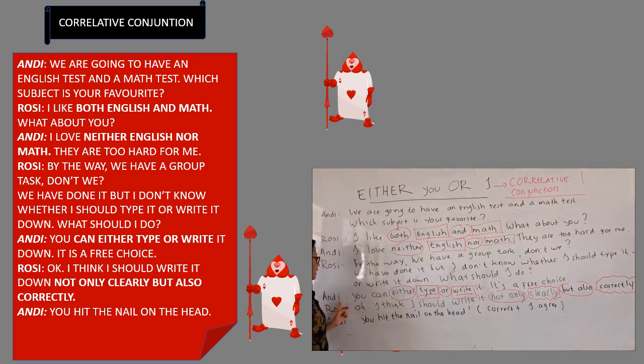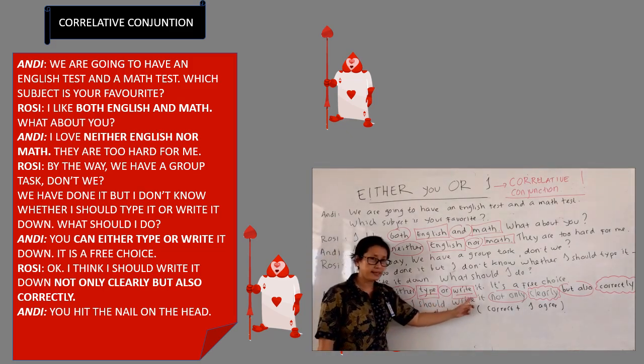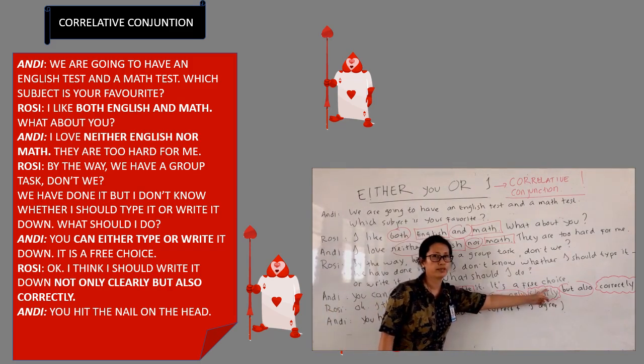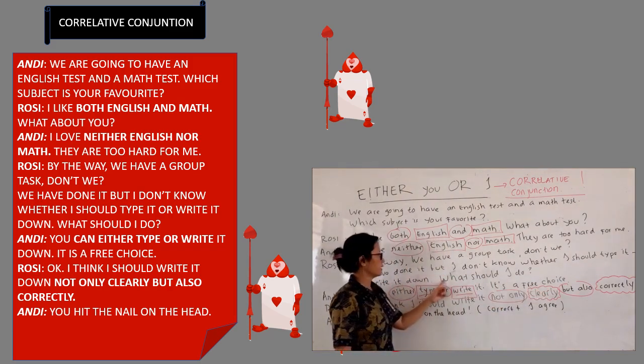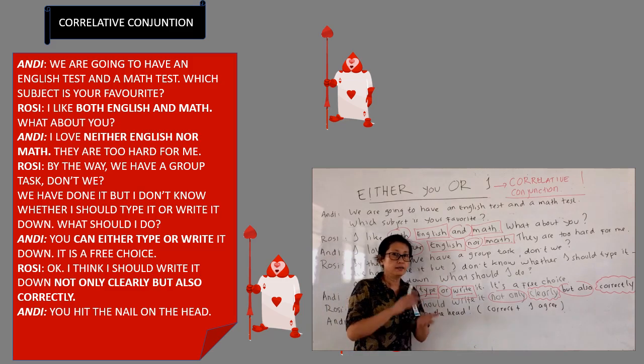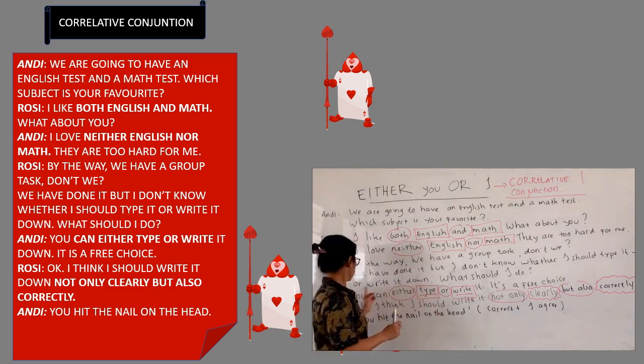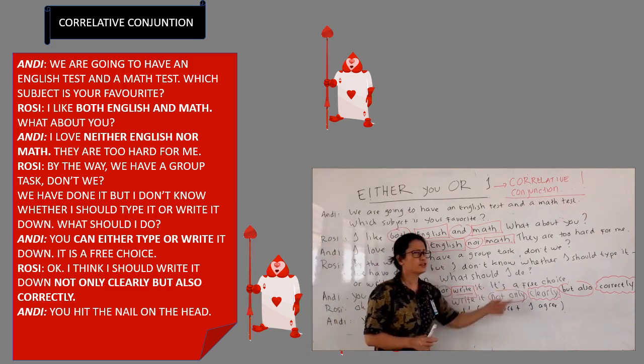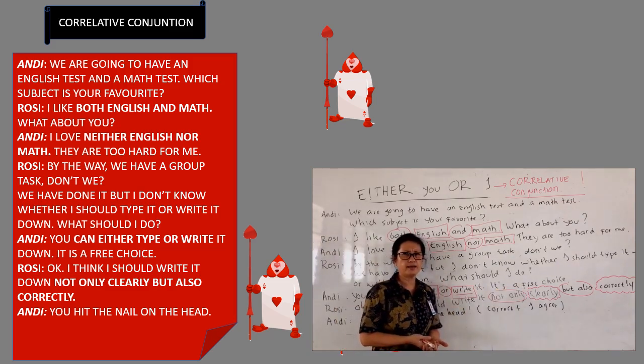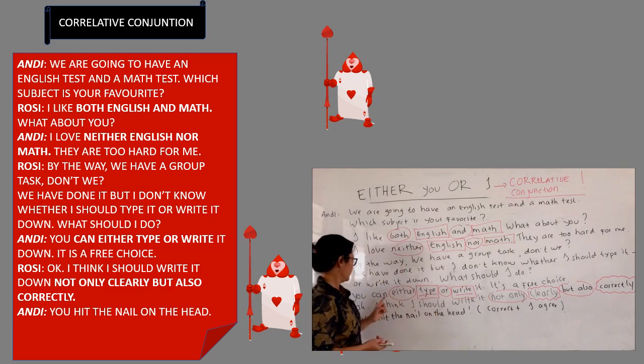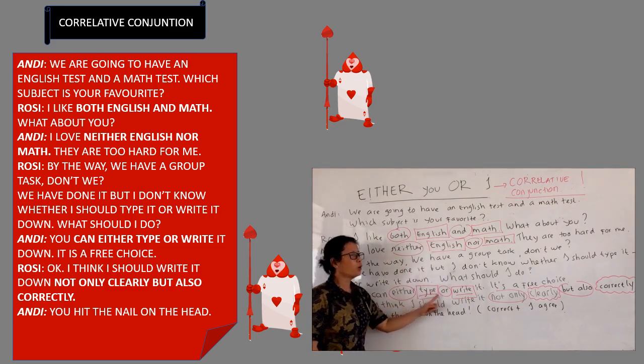And then Andi says, you can either type or write it. It's a free choice. When Rosie is asking, aku harus bagaimana ya? Type it or write it? And then Andi says, it's a free choice. Bebas kok pilihannya. And then he says, you can either type or write it.